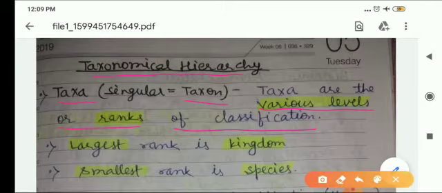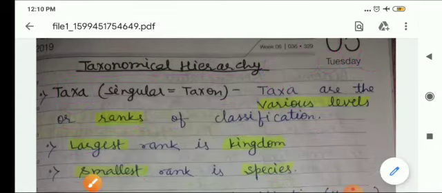Dear students, you will observe that there are several ranks in police, like DGP, DIG, SP, DSP, Inspector, Sub-Inspector, Haldar, etc. These are the ranks. In the same way, in case of taxonomy, several ranks are found. These ranks are called taxa plural and taxon singular. The largest rank is kingdom, and the smallest rank is species.